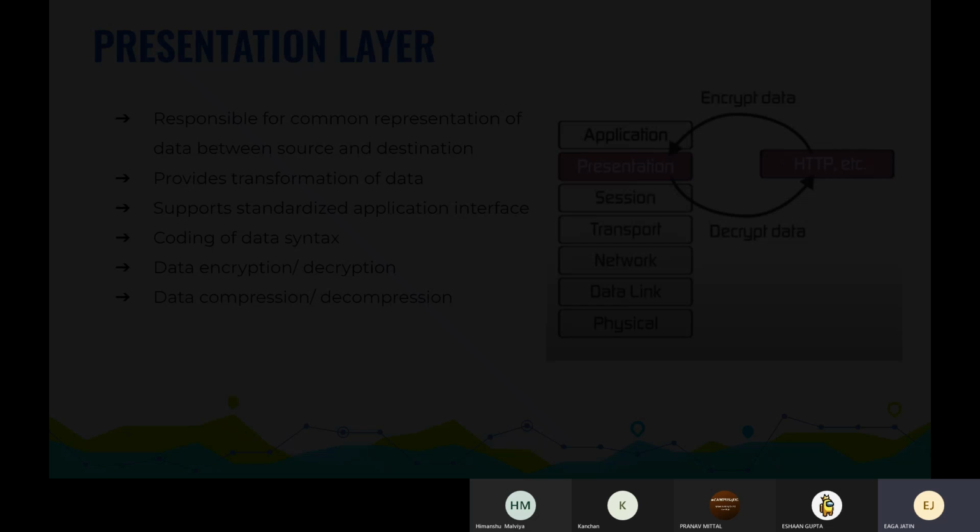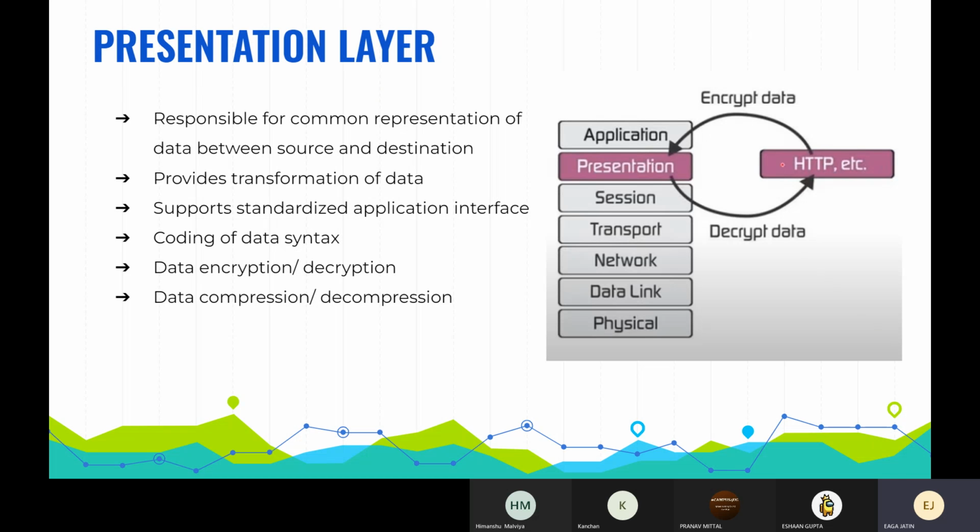Next, going on to the presentation layer. Here we encrypt and decrypt the data to make it secure, like encrypting the data of the web page for viewing. This layer is responsible for common representation of the data between source and destination. It provides the information of data. Coding of syntax is also involved, and data is not only encoded and decrypted, but also compressed or decompressed.